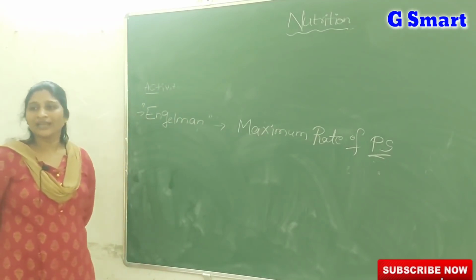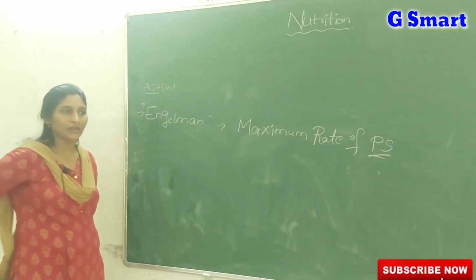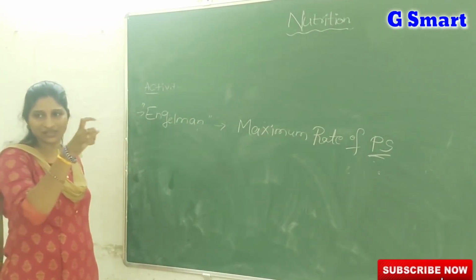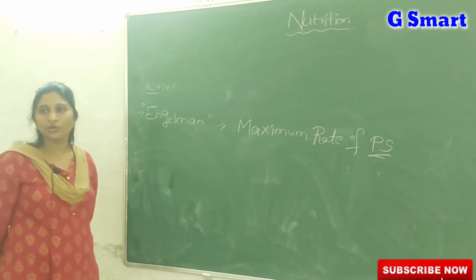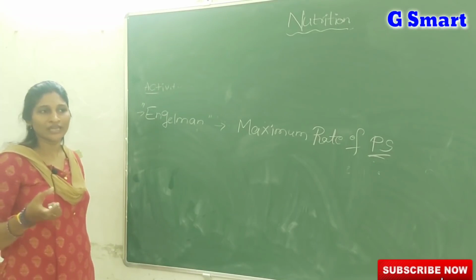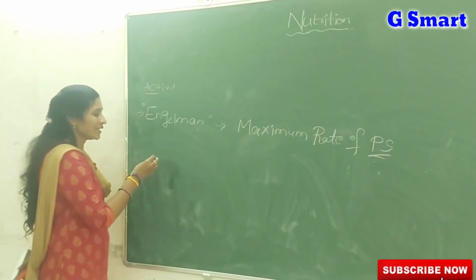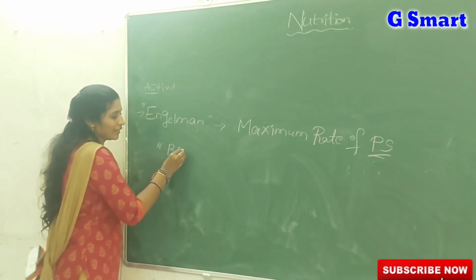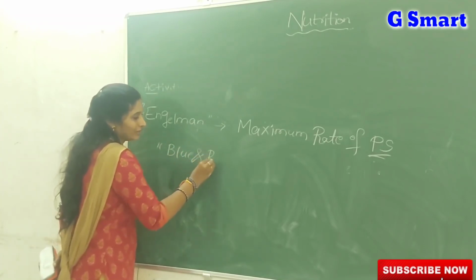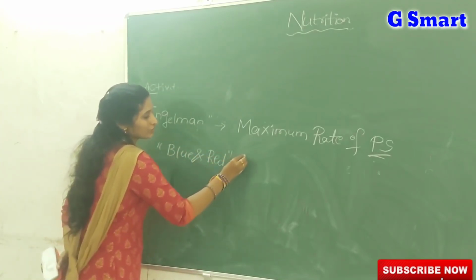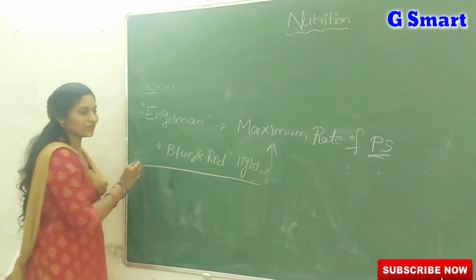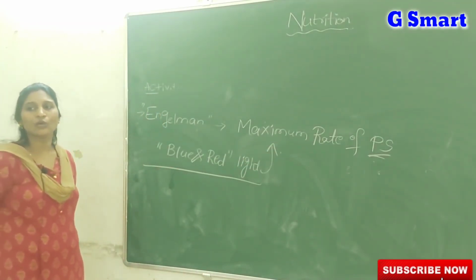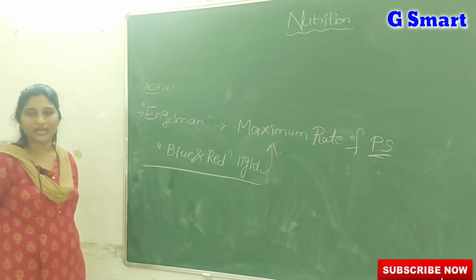Engelmann exposed a few strands of algae to sunlight split into different colors, VIBGYOR, red, blue, violet and so on, and he detected that at blue and red light there is the maximum rate of photosynthesis. At which light? Blue and red light only.